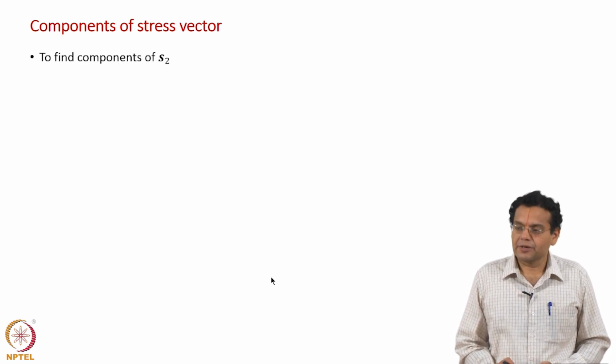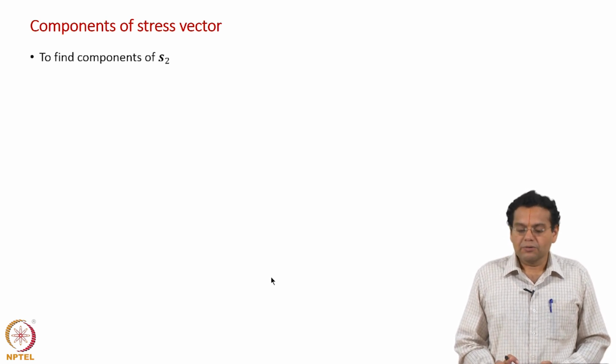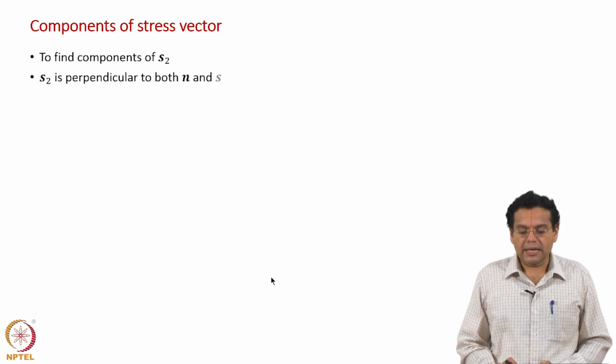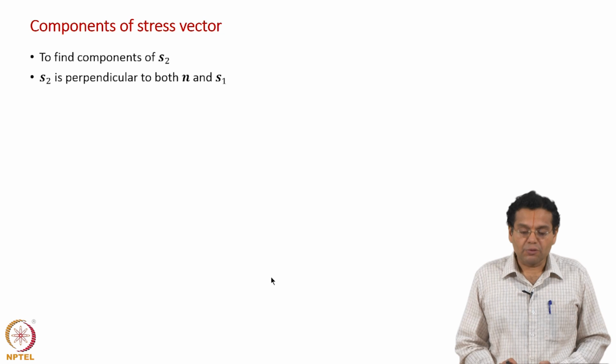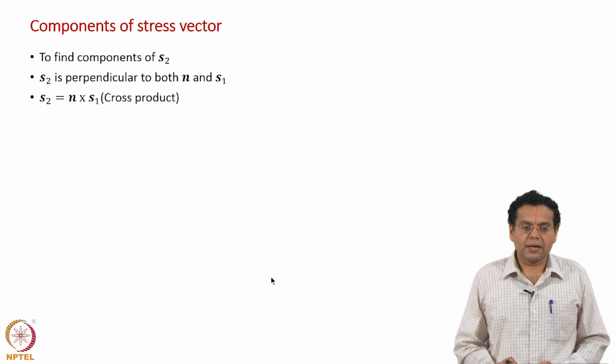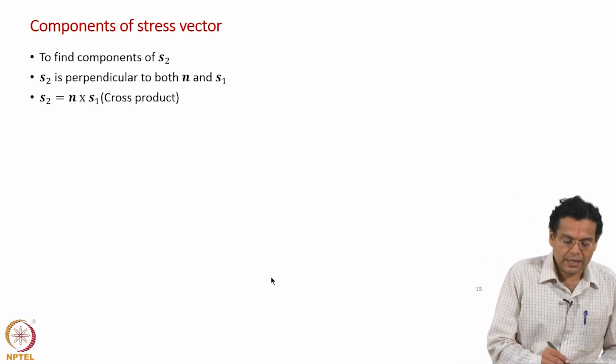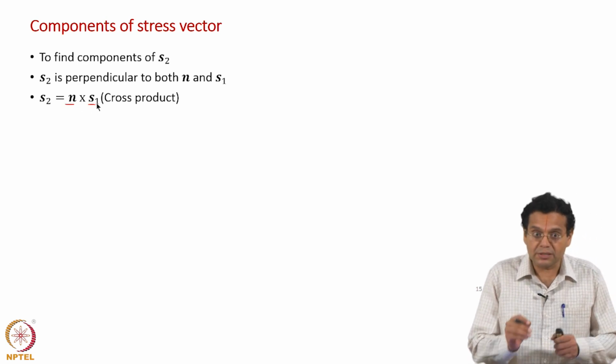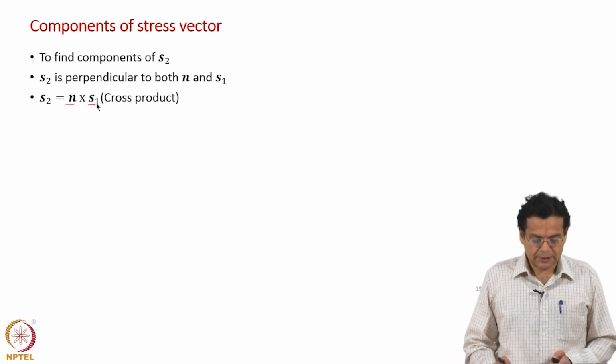To find components of s2, once again we will use the fact that all 3 form an orthogonal coordinate system, and s2 is perpendicular to both n and s1. So, how do you find s2? Simply as the cross product of n and s1. We know that the result of a cross product is perpendicular to both the vectors. So, n cross s1 in this case, which is s2, is perpendicular to both n and s1. So, we will use this fact to find s2.